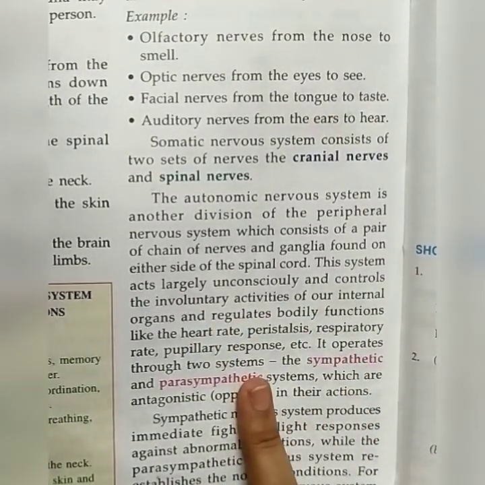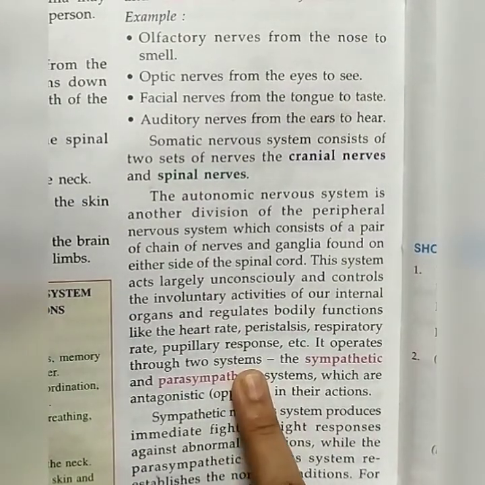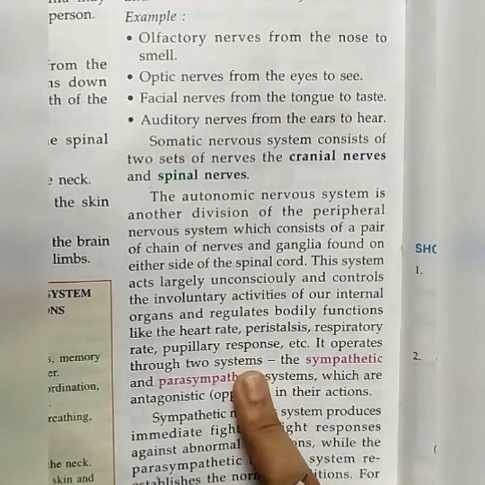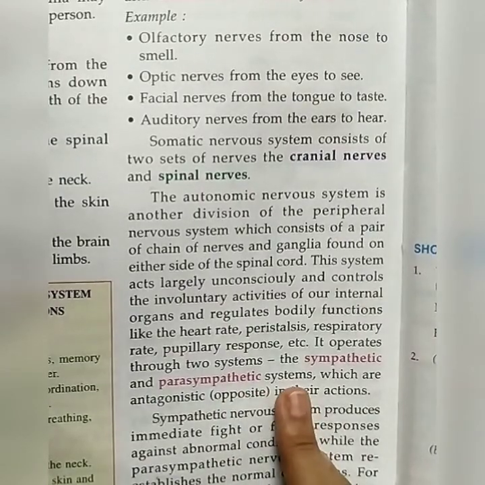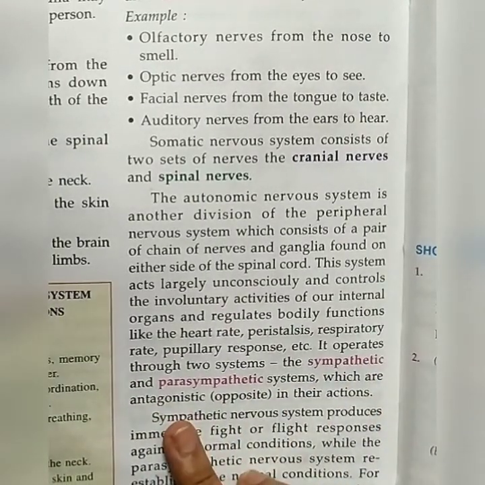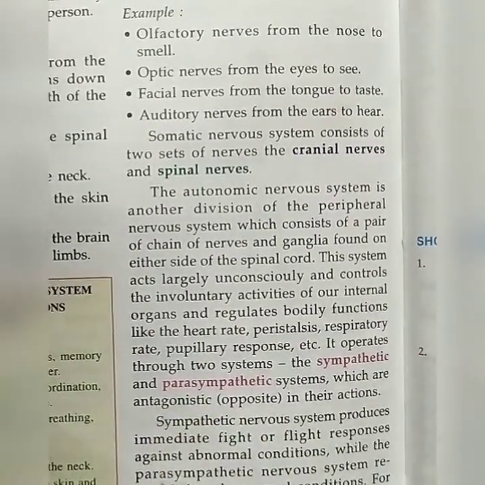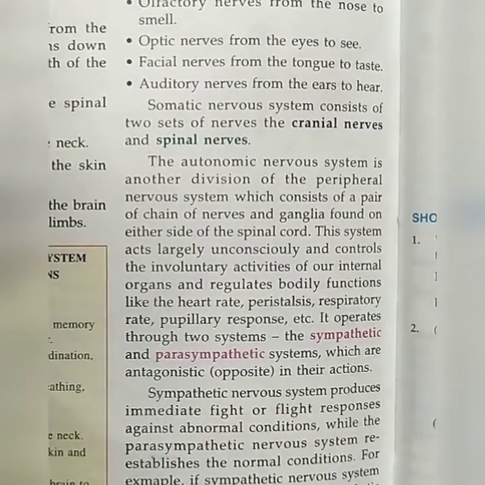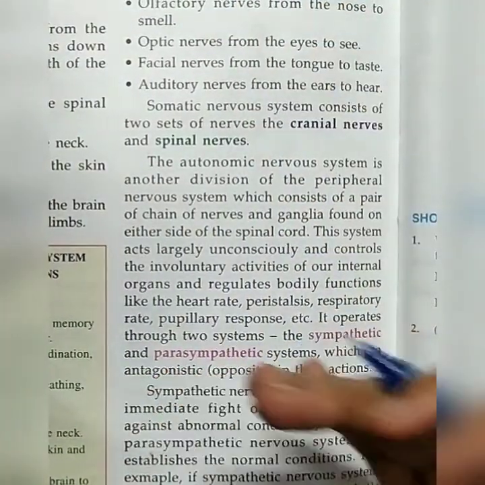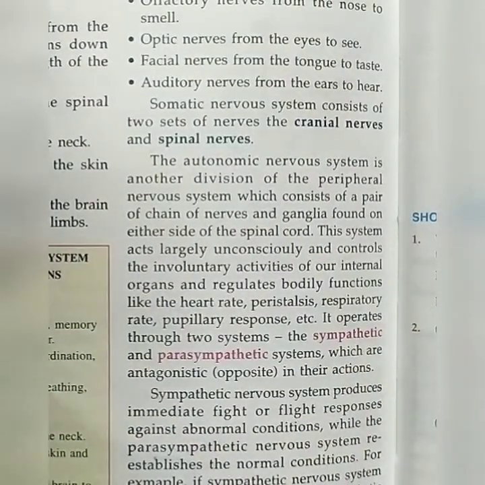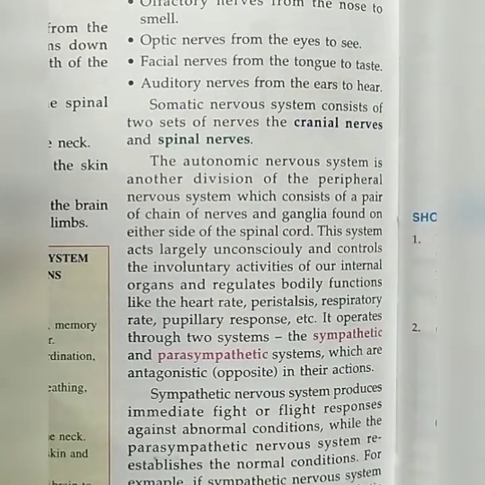In the autonomic nervous system, two types of nerves are there: the sympathetic and the parasympathetic nervous system. What is the function? The function is antagonistic to one another. Antagonistic means opposite. So if sympathetic nerves initiate some action, then parasympathetic nerves will do the opposite to neutralize.